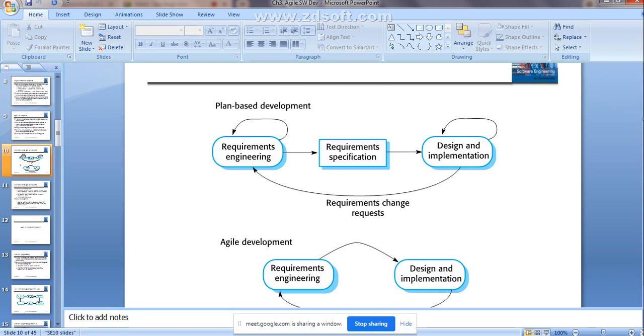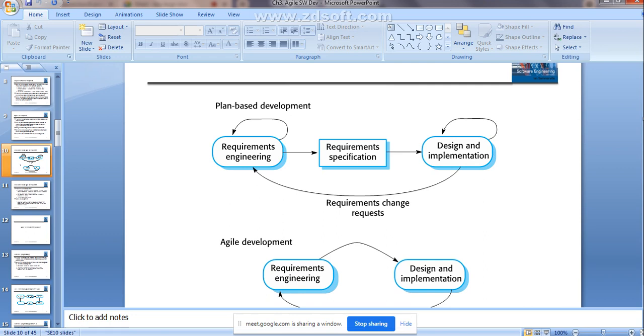Now see, in plan driven, for example, the waterfall model is there. Are you there, guys, in the meeting? Are you listening? Yes, ma'am. I will say it as a waterfall model. In waterfall model, how many stages are there? 4-5 phases are there. Requirement specification, requirement analysis, design and the implementation. Then next you are going to do the validation, then maintenance and the operation. These are the different phases.